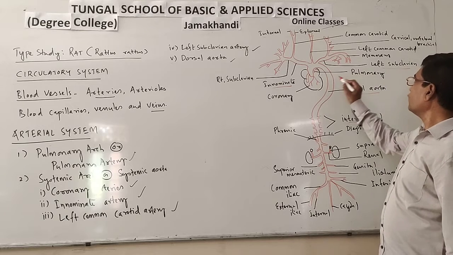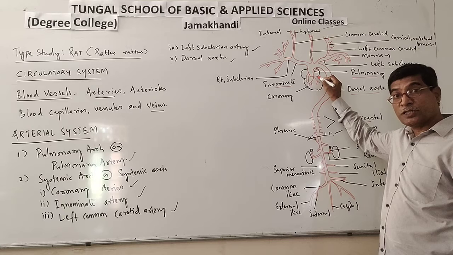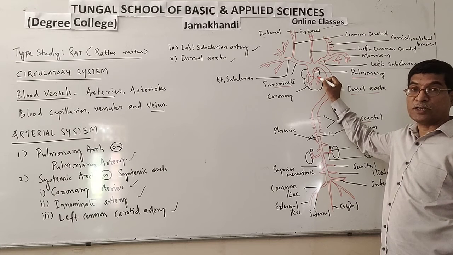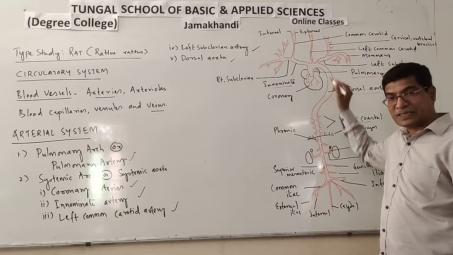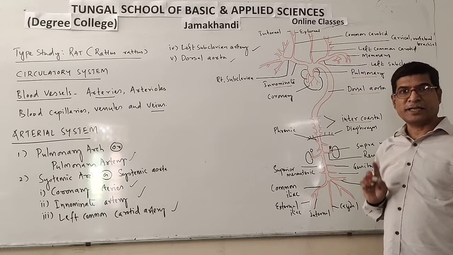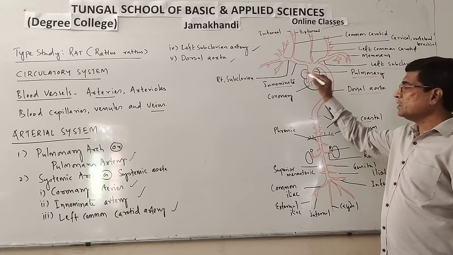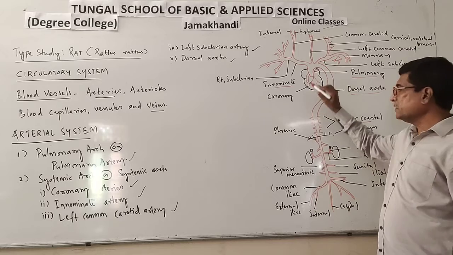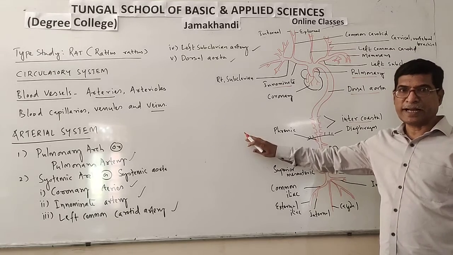But here, only the pulmonary artery supplies deoxygenated blood to the lungs for purification. This is an exception. Except this pulmonary artery, all arteries carry oxygenated blood, whereas the pulmonary artery carries deoxygenated blood to the lungs for purification. Okay, so this is about the arterial system in rat.